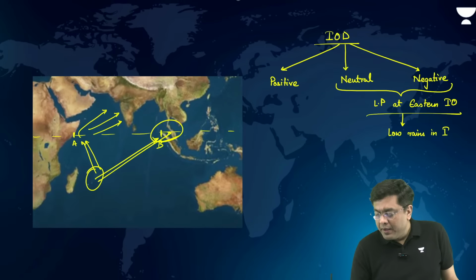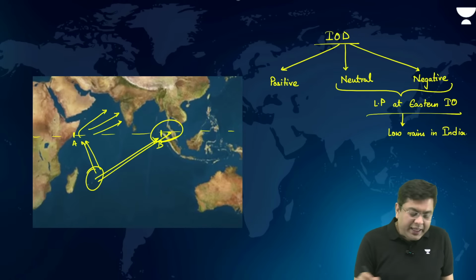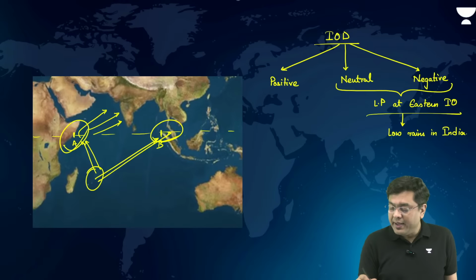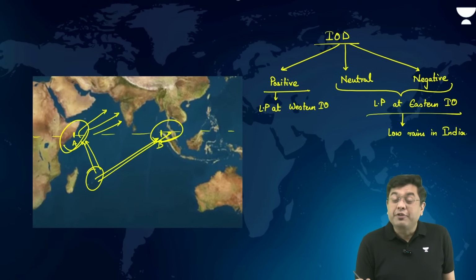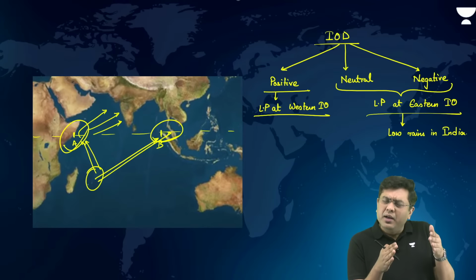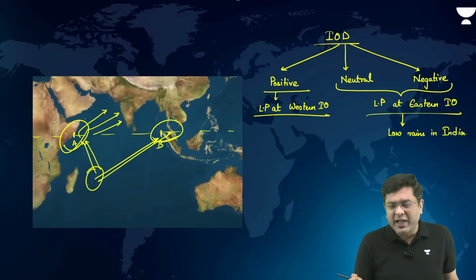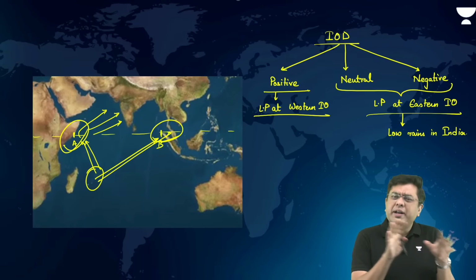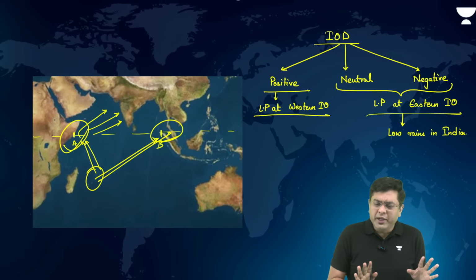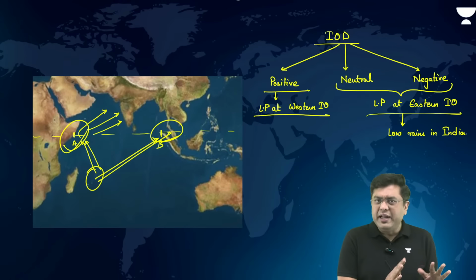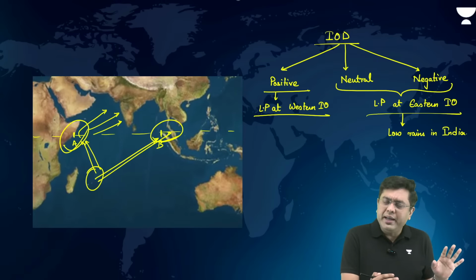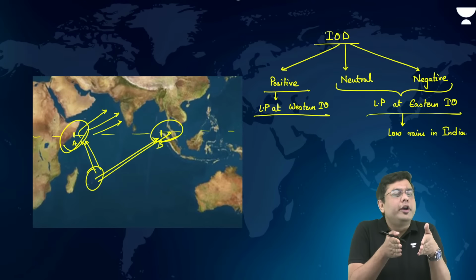Whereas positive IOD means low pressure at A, low pressure at the Western Indian Ocean. So that forms what is referred to as the supporting low pressure to the ITCZ. Don't get confused between the competing and the supporting low pressure. If you don't have that concept prior to it, don't worry. Simply think about it like a corridor.